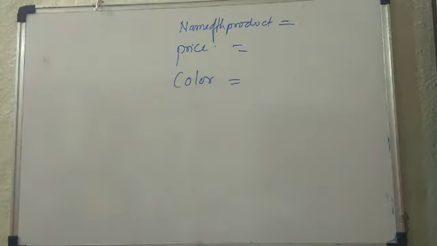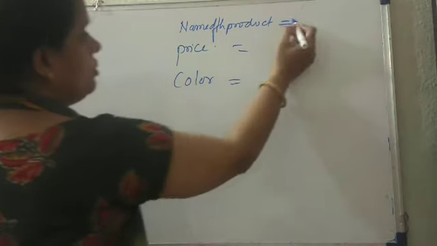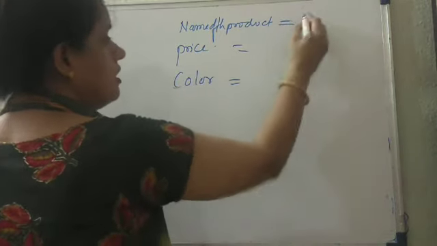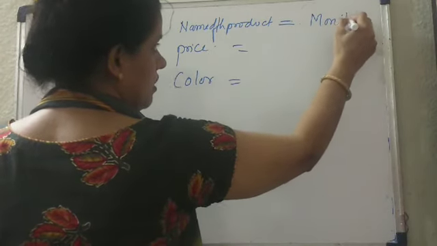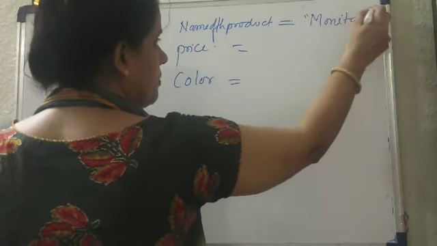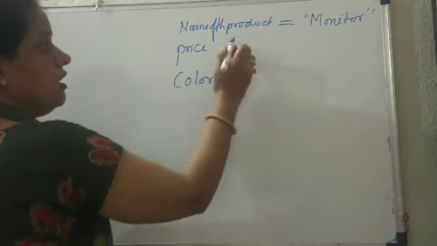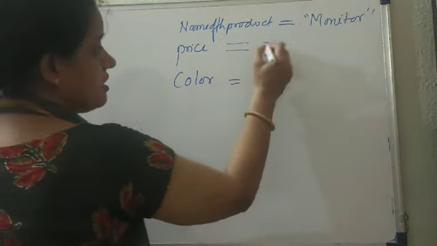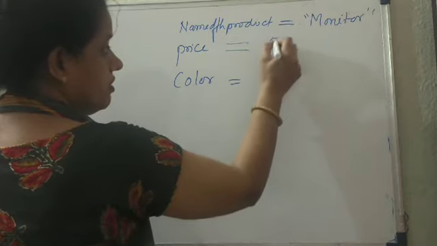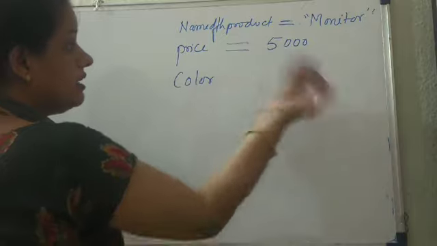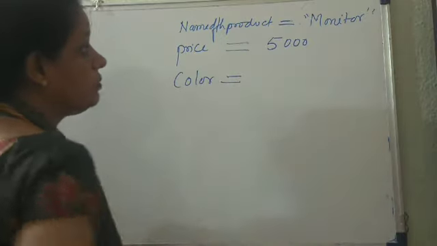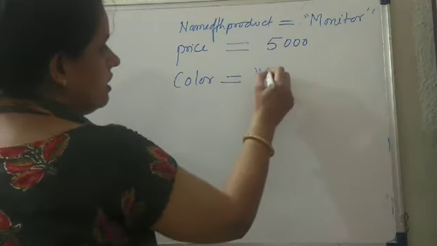Suppose you are going to buy a monitor, right? So the product name is monitor. This monitor will have some price. Suppose 5,000 is the price of the monitor. We will write it as an amount, so we write it as a numeric literal, and the color is red.